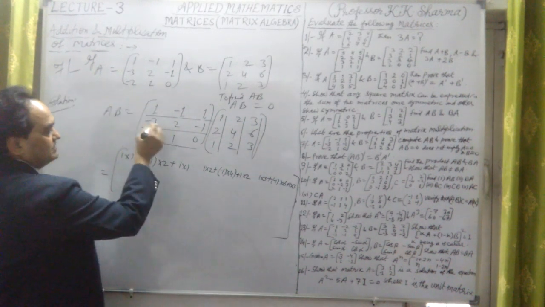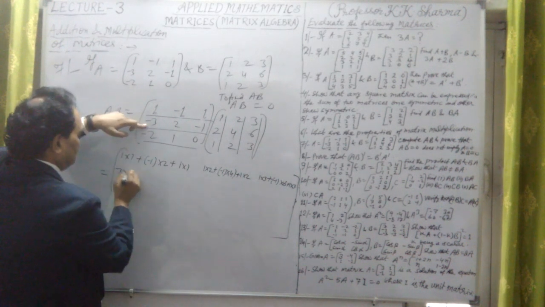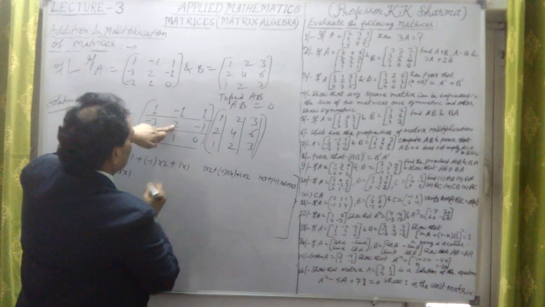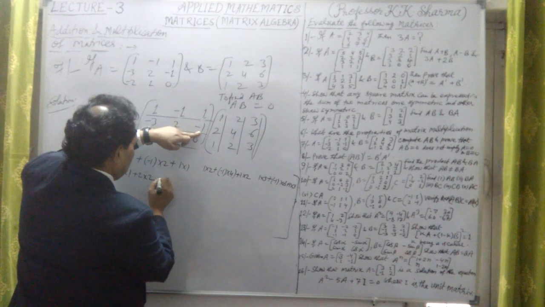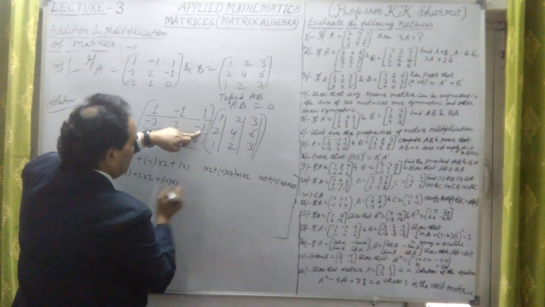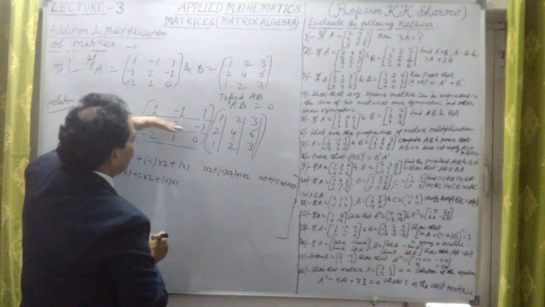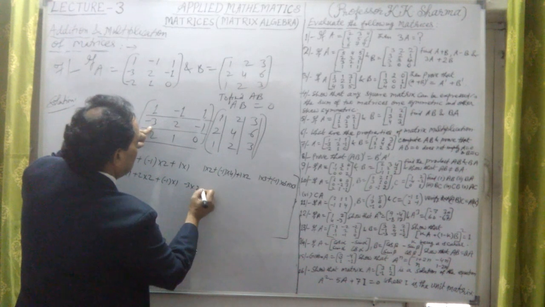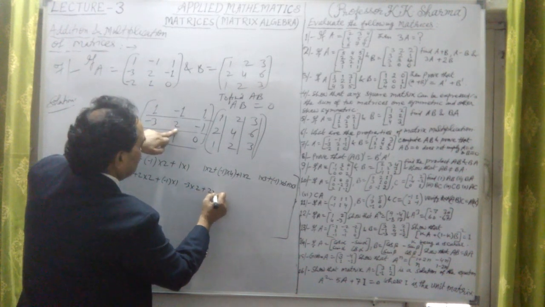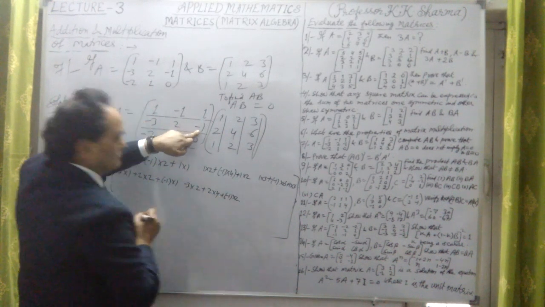But before that, let me multiply the second row with the first column: minus 3 into 1, plus 2 into 2, plus minus 1 into 1. Second row, second column: minus 3 into 2 plus 2 into 4 plus minus 1 into 2.